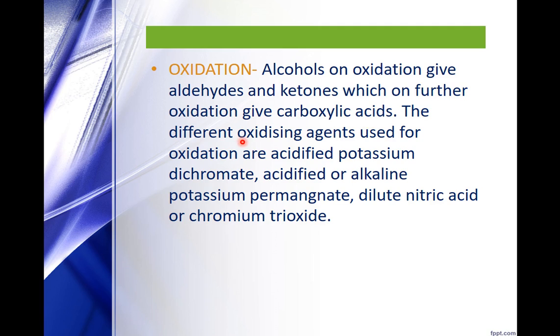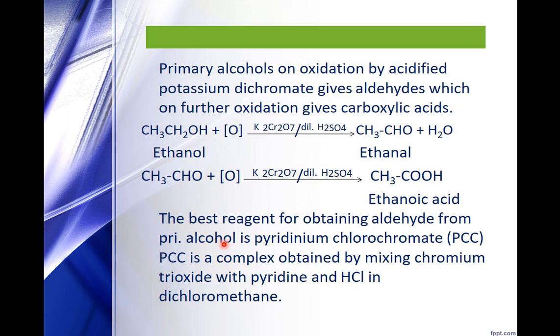For this, we use different oxidizing agents. For example, acidified potassium dichromate, acidified or alkaline potassium permanganate, dilute nitric acid, or chromium trioxide. Let us see the reactions. So, here is the oxidation of primary alcohols with potassium dichromate. Primary alcohols on oxidation give us aldehydes, and these aldehydes on further oxidation give us carboxylic acids.